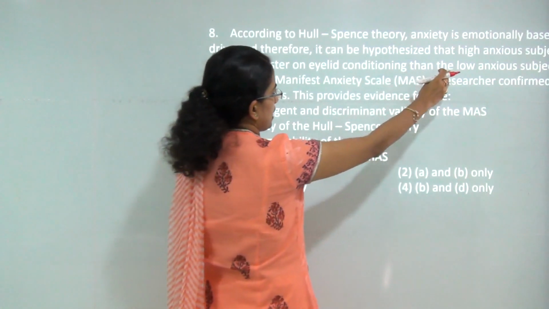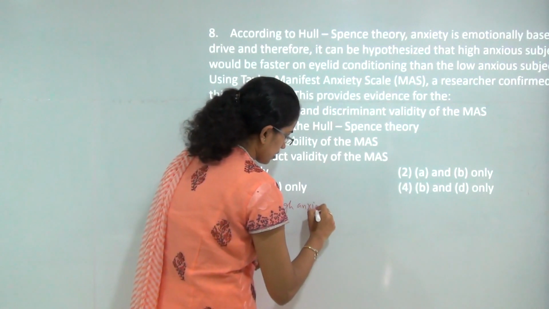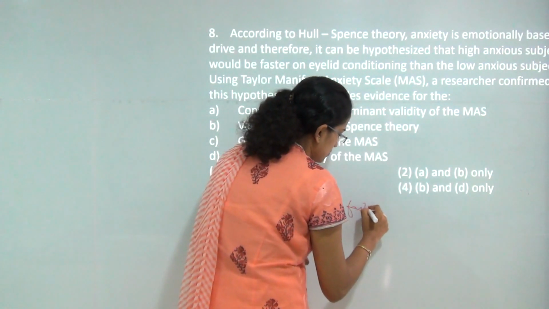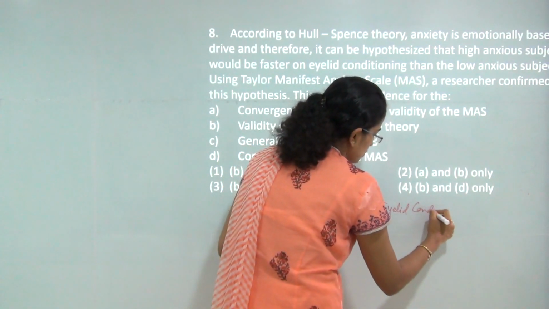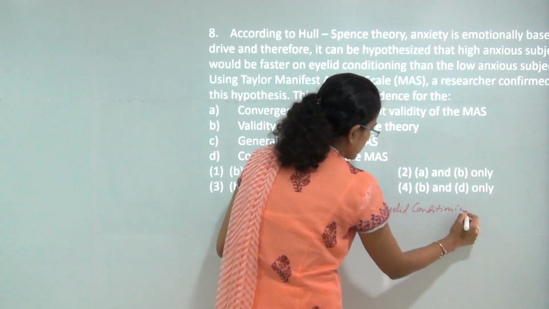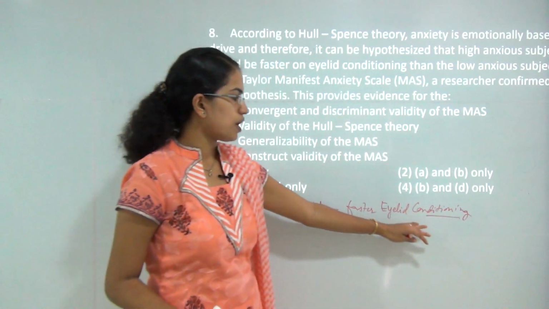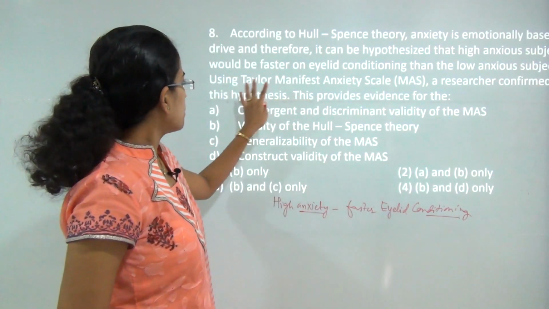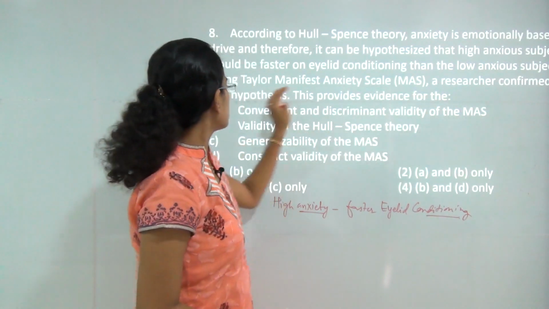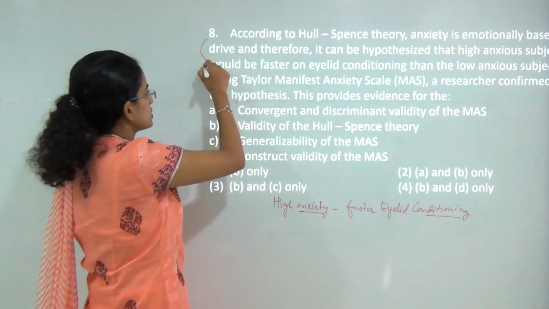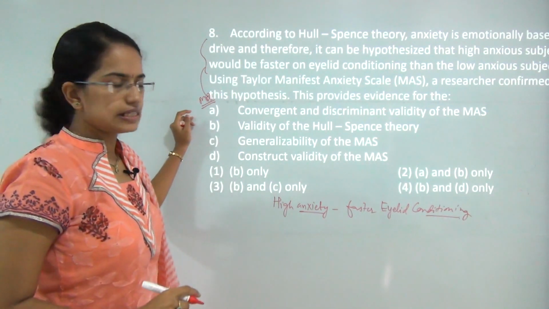So he explained that people who have high anxiety have faster eyelid conditioning. He tried to establish a relationship between two things: the level of anxiety and conditioning. With higher anxiety, there was faster eyelid conditioning. Based on this, using the Taylor Manifest Anxiety Scale, a researcher confirmed this hypothesis, that is the MAS, the Manifest Anxiety Scale.